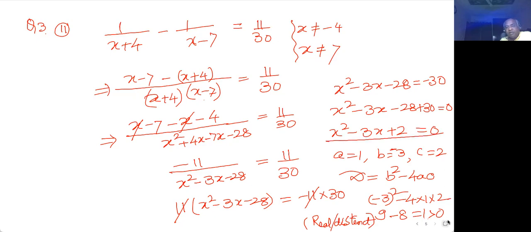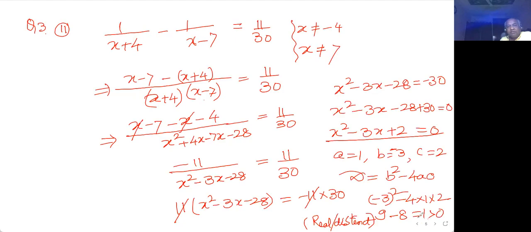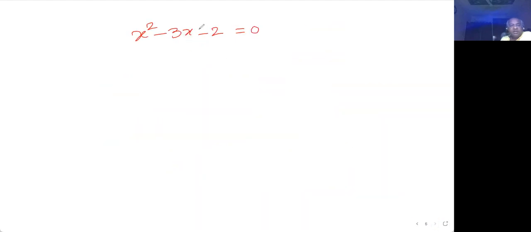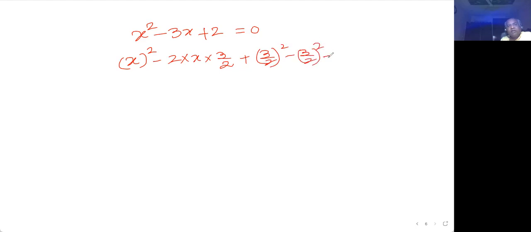And my equation is this one only. So I lift it from here and take it to another page for completing the square, because everywhere there is a method called completing the square method. Let me check the sum whether I have committed a mistake or not. Yeah, I have committed a mistake here. I should write plus 2. And then if I complete the square, there is no need to divide the coefficient here because the coefficient of x square is 1. So minus 2 into x into 3 upon 2 plus again the same thing, add the square of this, subtract this because this was not in the sum, and plus 2 is left undisturbed.